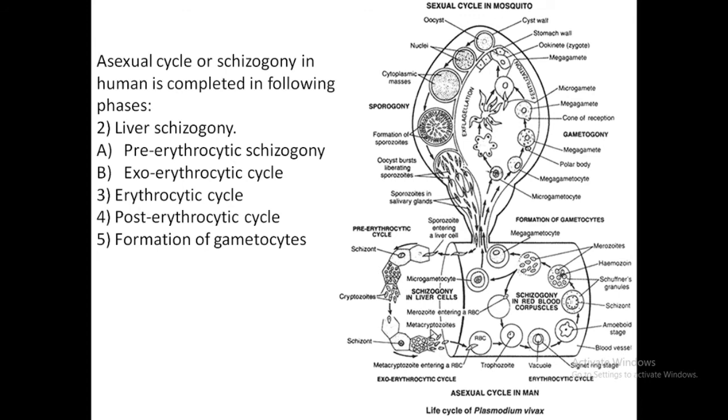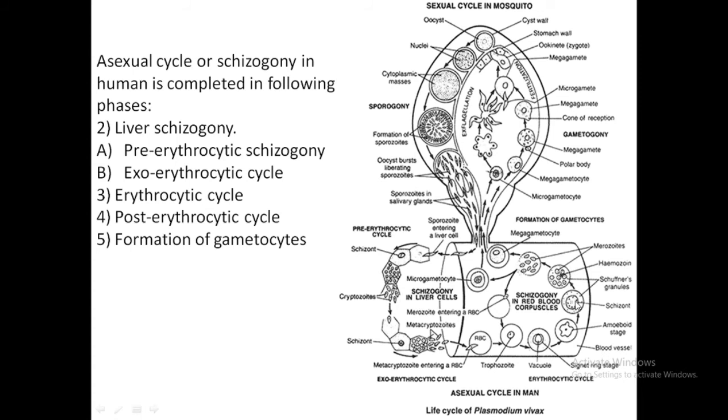The hemoglobin that is digested is converted into hematin, and it forms a toxic substance, the hemozoin. It grows in size, the nucleus is pushed to one side and a vacuole develops, giving a ring-like structure, so it is called the signet ring stage, or ring stage. After that it sends out pseudopodial processes, an amoeboid-like structure, so it is called the amoeboid stage.